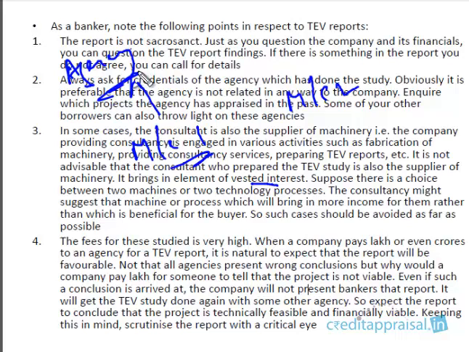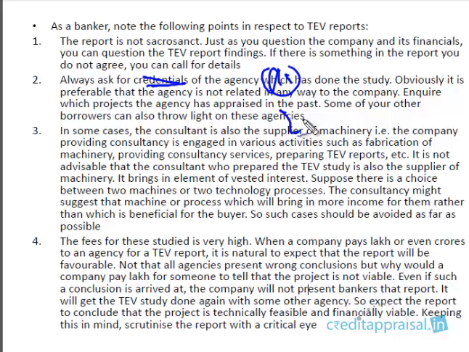This agency is also into the business of manufacturing this machine. So they might suggest this is the better machine when actually machine 2 is the better machine. So you have to be careful in such a situation. So always ask for the credentials, the credentials of the agency, right? Credentials in the sense of what past projects they have done.